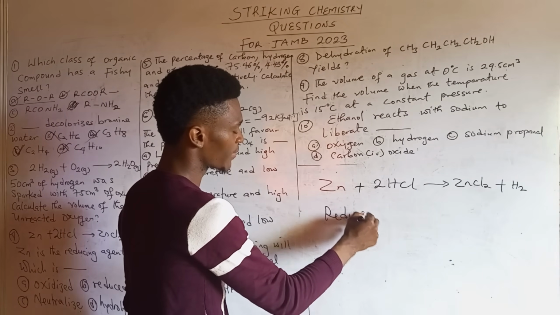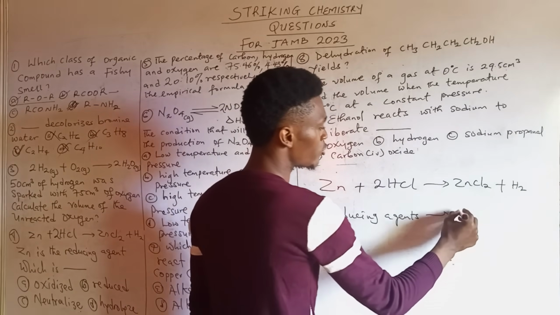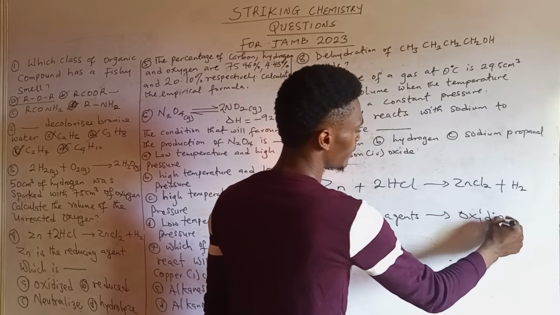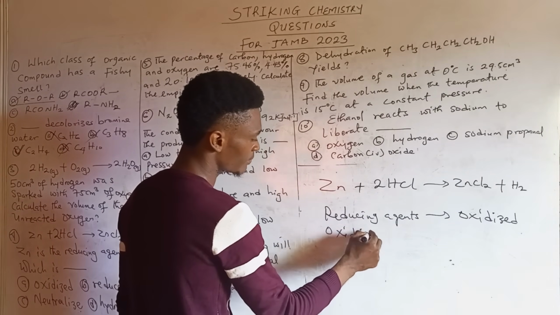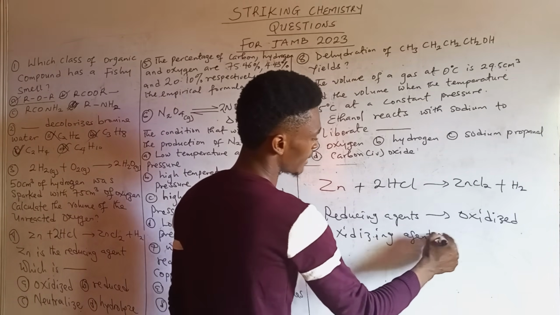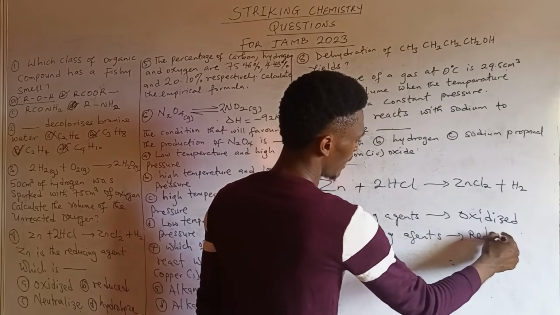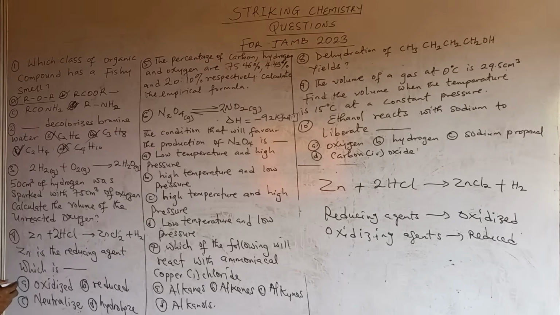Reducing agents are agents that are usually oxidized at the end of a redox reaction, while oxidizing agents are agents that are usually reduced at the end of a redox reaction. So of course, the answer to this question is A. Zinc was oxidized, meaning that it is the reducing agent.